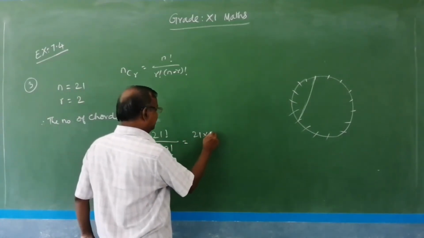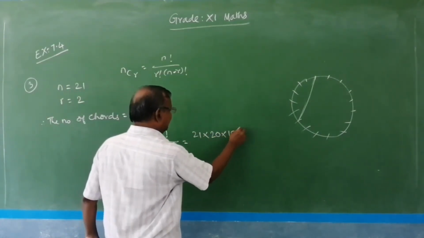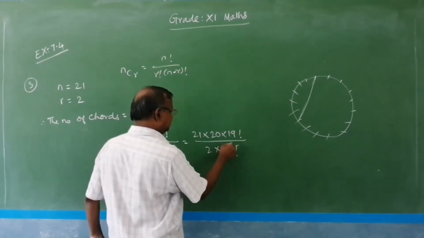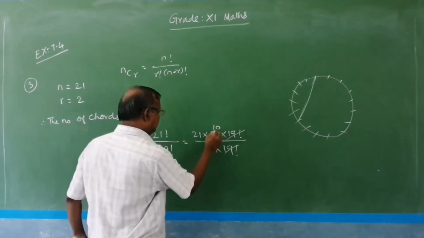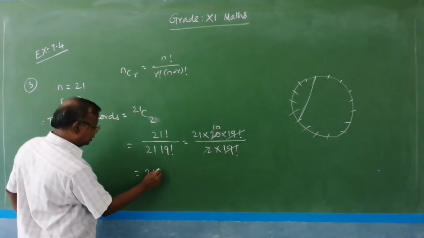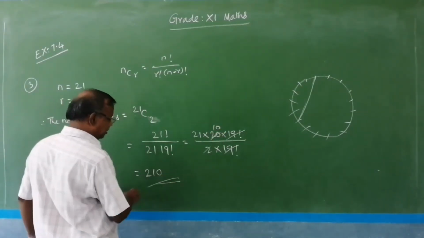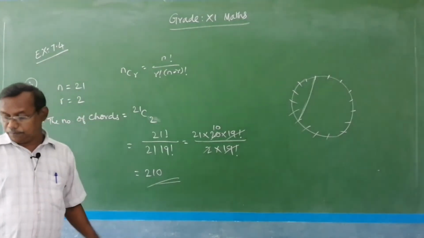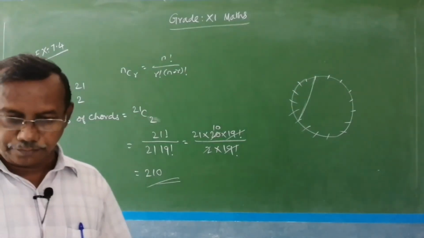So, this is 21 into 20 into 19 factorial divided by 2 into 19 factorial. So, this is 21 into 10, 210 cords. We can draw 210 cords from given 21 points.